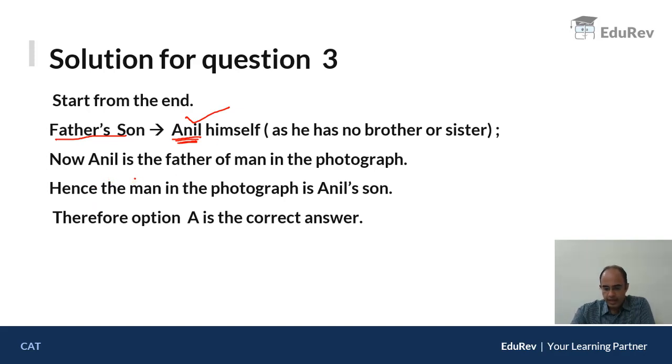Anil is the father of that man in the photograph. It means that man in the photograph is Anil's son. Therefore, option A, Anil's son, is the correct answer. Very easy, guys.